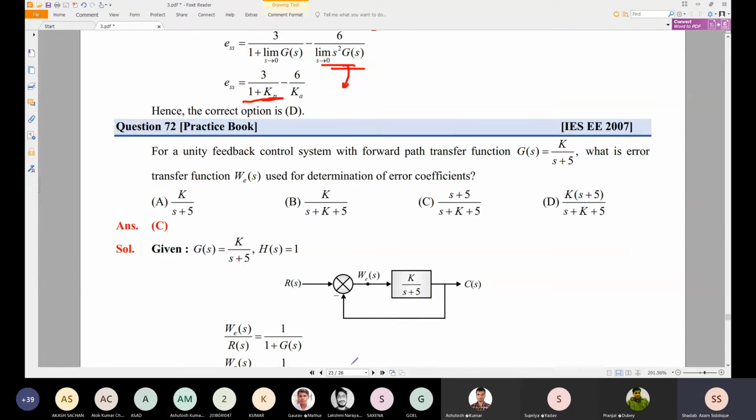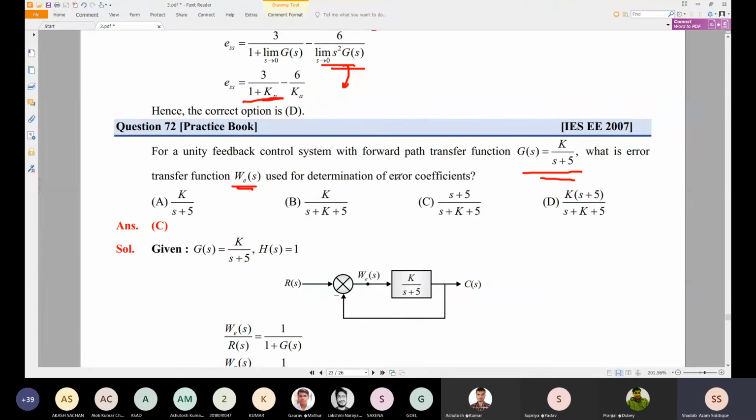Now this problem is also an ESE problem. It is given as a feedback control system with a forward path transfer function G(s) equal to K divided by s plus 5. What is the error transfer function W_E(s)?